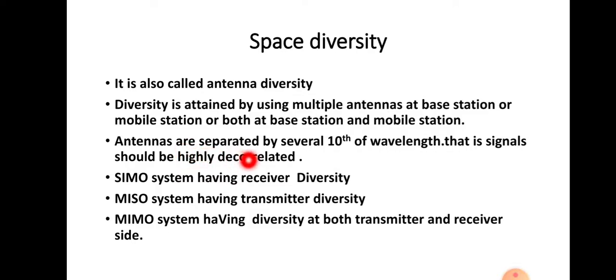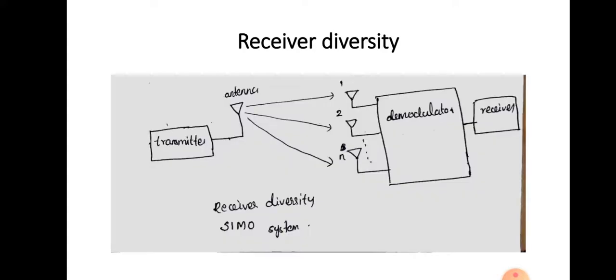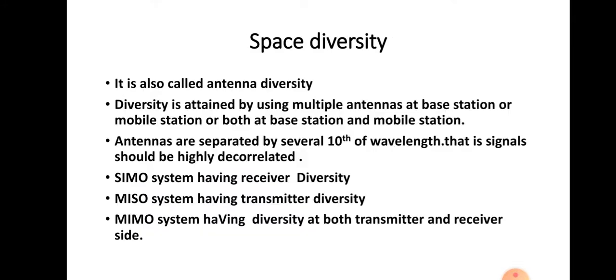These antennas are separated by several tens of wavelengths of the signal being transmitted, so that the signals are highly decorrelated. We are using different antennas, and these antennas should be decorrelated, and only then will we receive the signals with different fading effects. So the antenna separation will be several tenths of the wavelength of the signal being transmitted, so that the signals will be highly decorrelated.